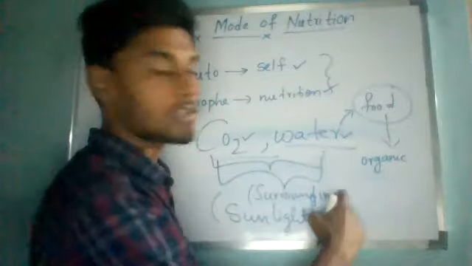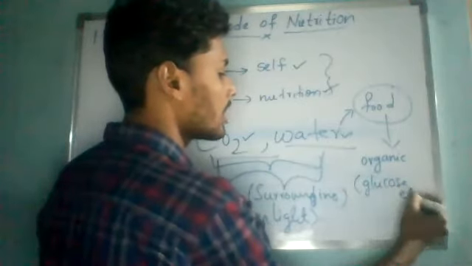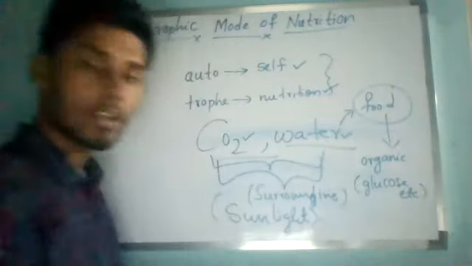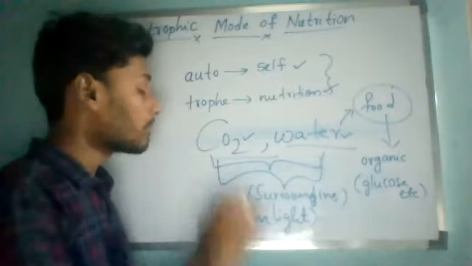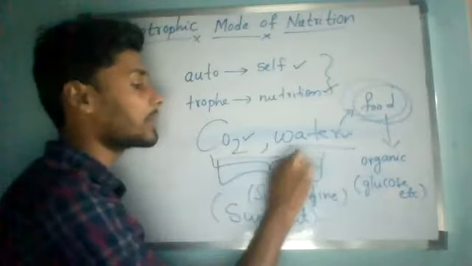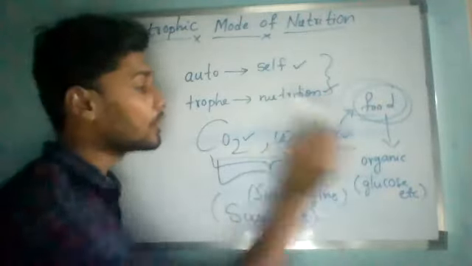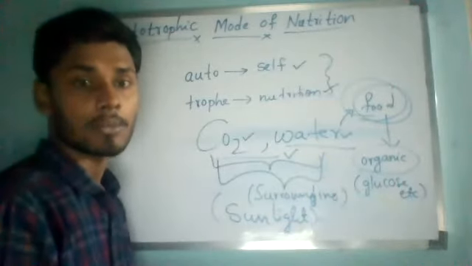It is an organic substance. Understand? It contains things like glucose, sucrose, etc. So they all are organic materials. So organisms are producing the food from inorganic materials, but that food is an organic substance.